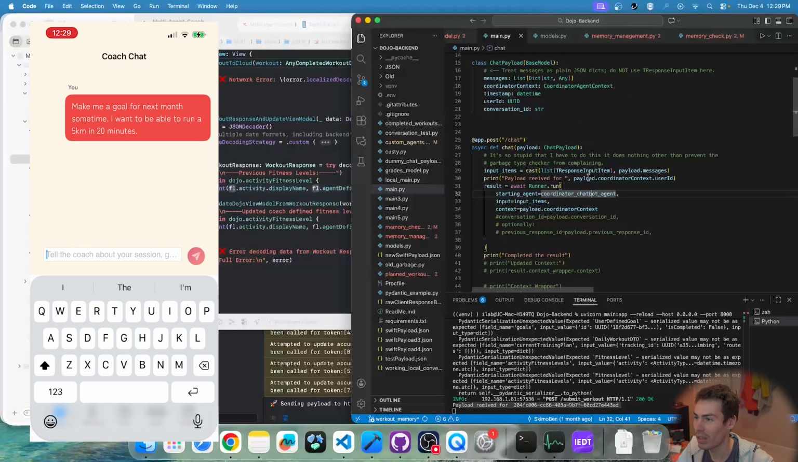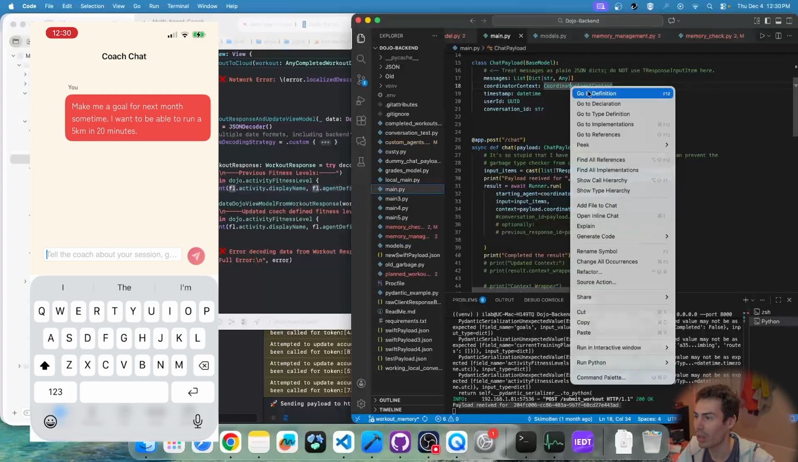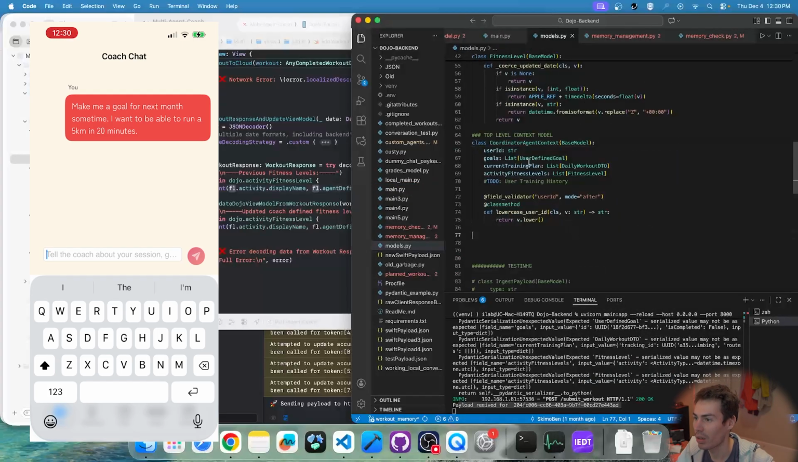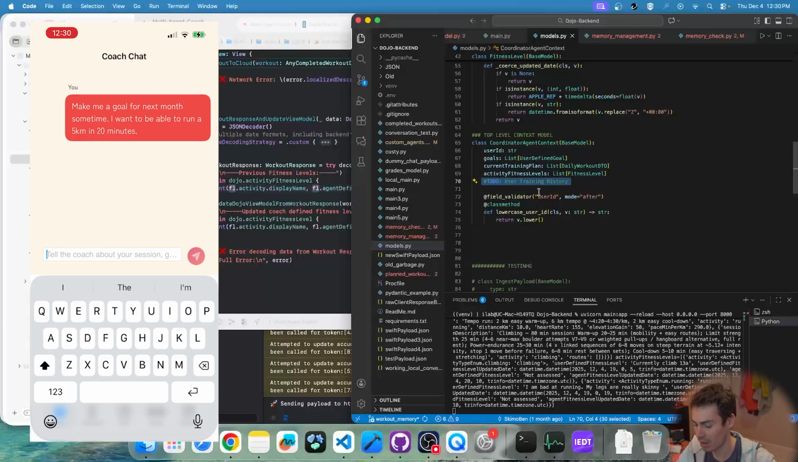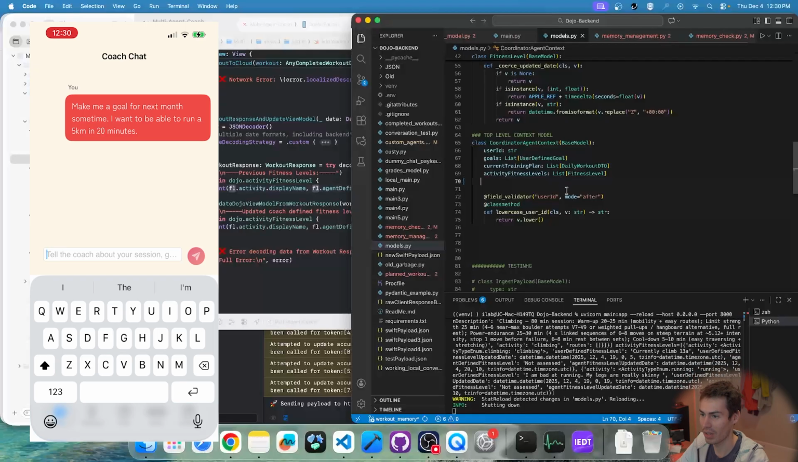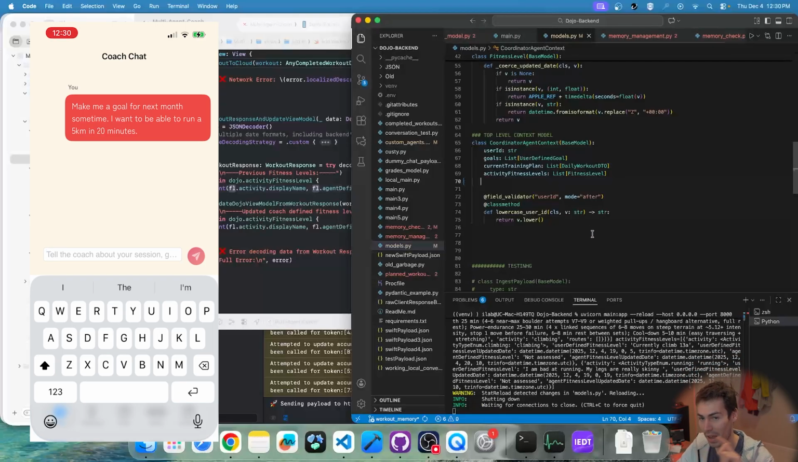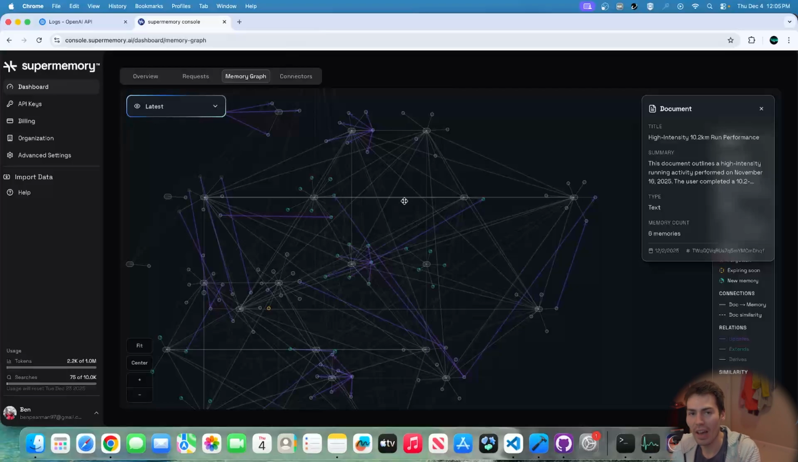And so the coordinator agent is given the message that I send it, as well as this class called coordinator agent context, which has my user ID, my goals, my current training plan, and my activity fitness levels. And I didn't need to add training history because that is managed by the coaches, and they have access to the training history in the Supermemory. So I'll show you actually how the memory functions work.